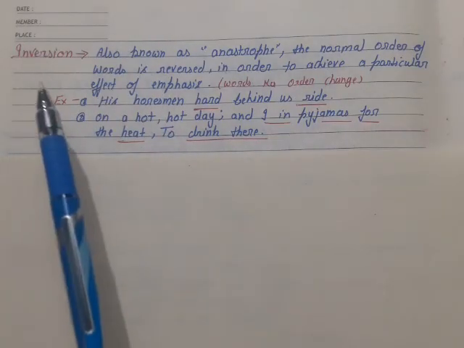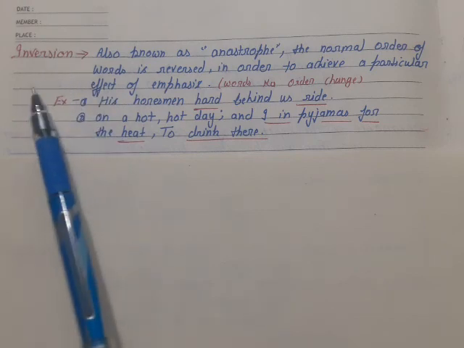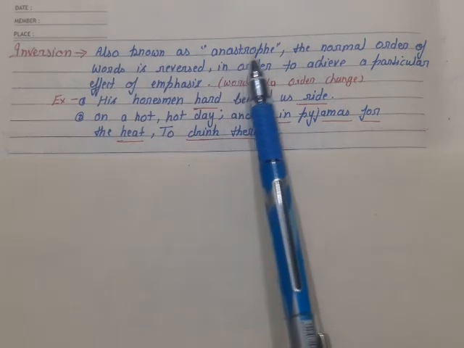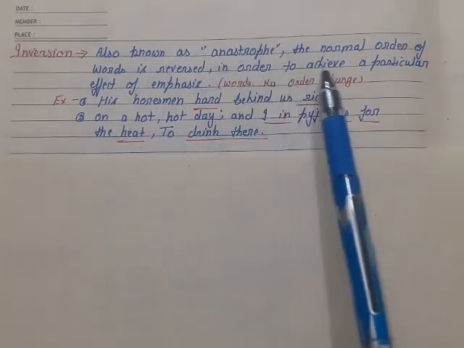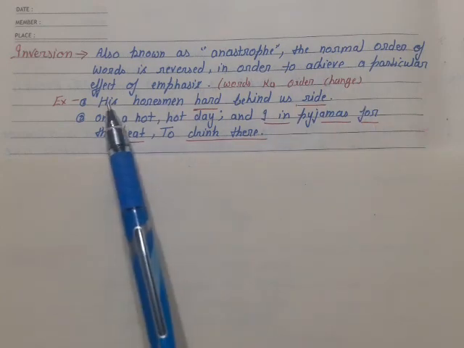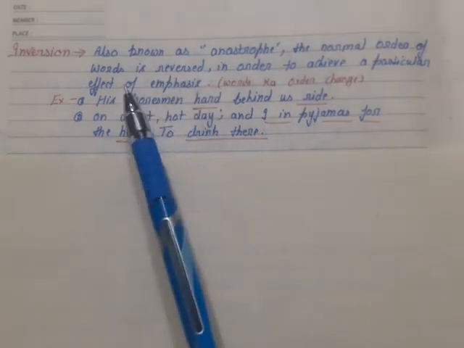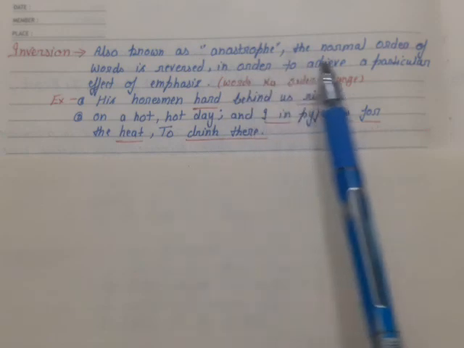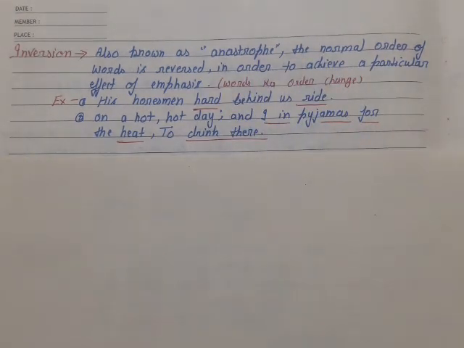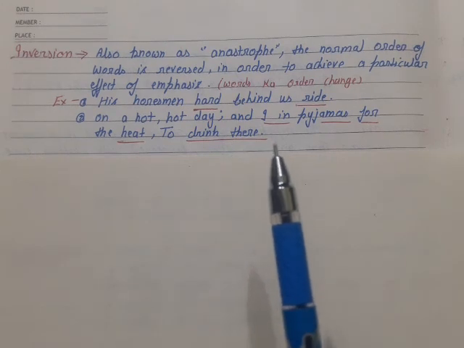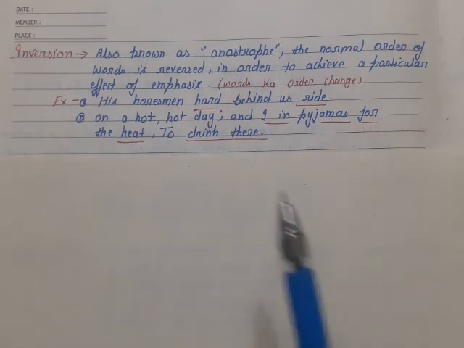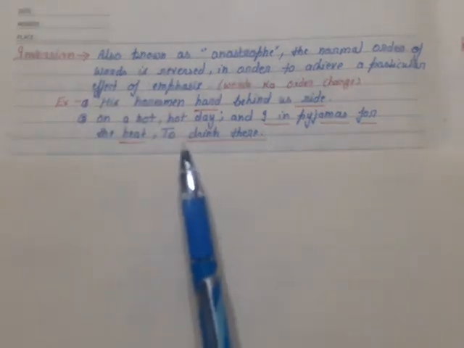Student, our next literary device is inversion. What is inversion? Inversion is also known as anastrophe. The normal order of words is reversed in order to achieve a particular effect of emphasis. It means the poet changes the order of the words. Normally, we have the sequence of the sentence: subject, helping verb, verb, object. If the poet changes that order to make a musical poem, to make a good rhyme scheme, that is inversion. See the example.